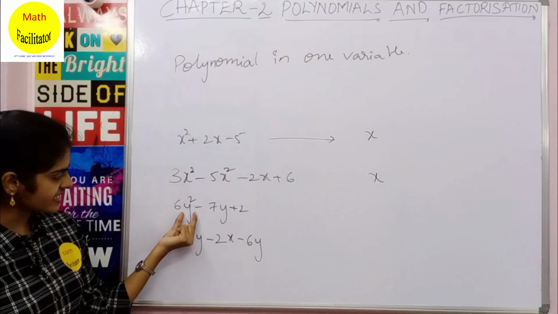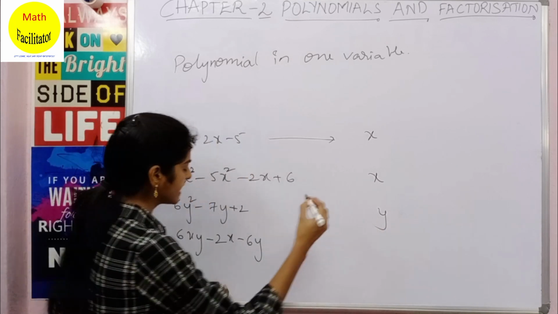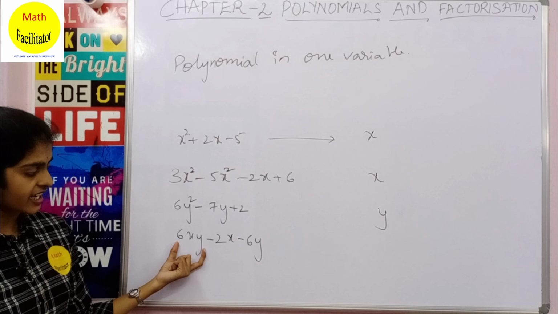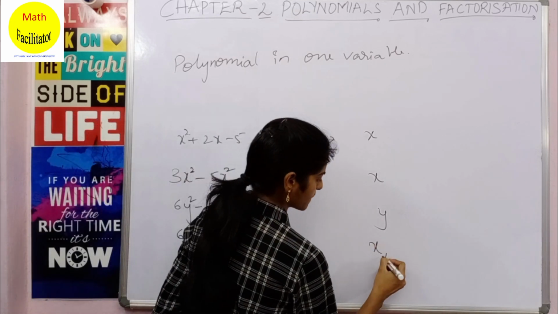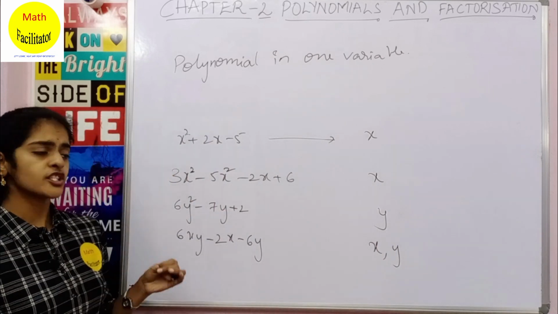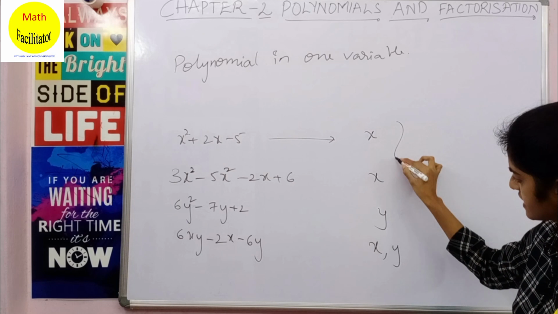Okay, here you can see there is only one variable, which is y. Clear? And here you can see there are two variables, x and y. Okay, so here there are two variables, x and y. Clear? So now here the polynomials which are having only single variable, here you can see all these are single